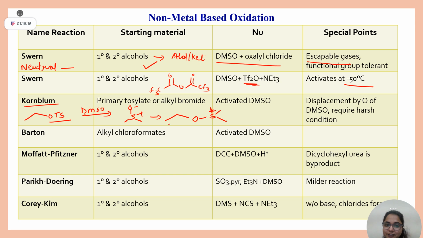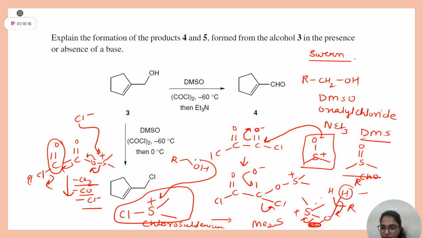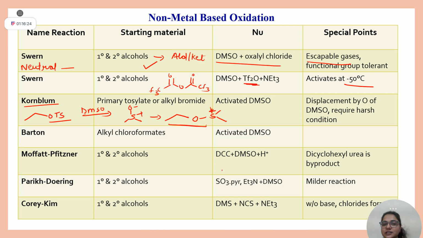You have directly reached the intermediate in this step. Yes or no? Kornblum is easier than Swan. You just have to remove that OTs group and you get this intermediate. Base will abstract this proton, Me2S will leave and you will get the aldehyde. Very easy reaction. I hope the mechanism is clear. Students, say yes or no.